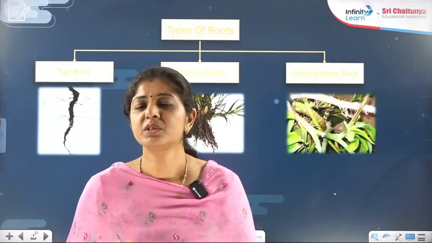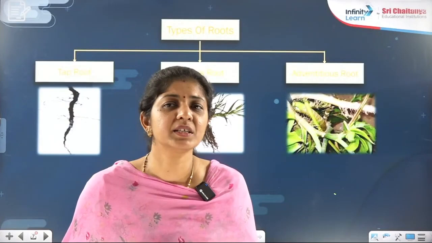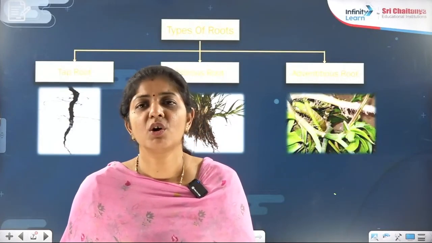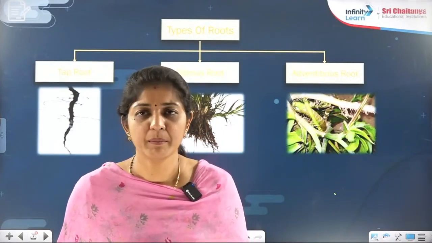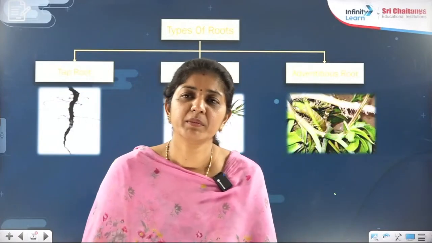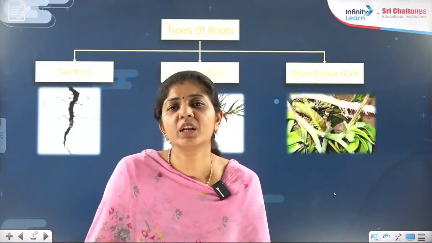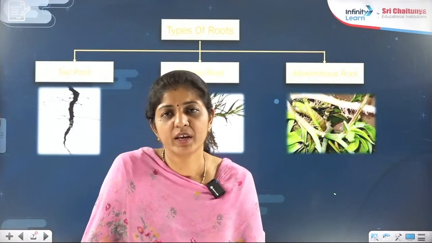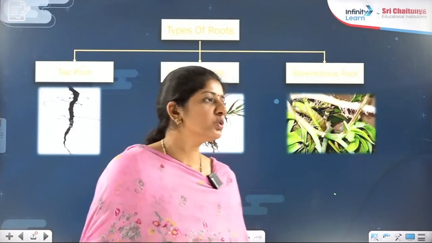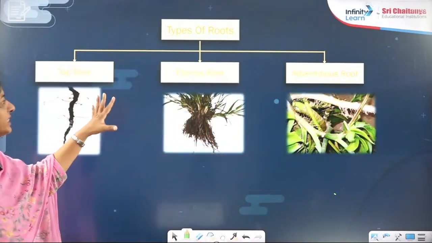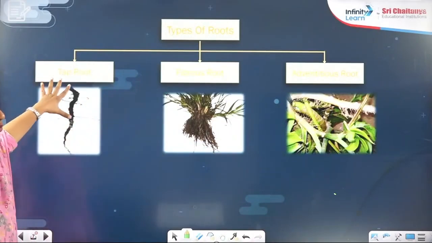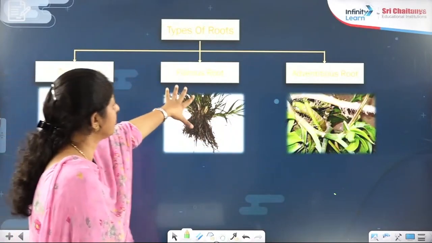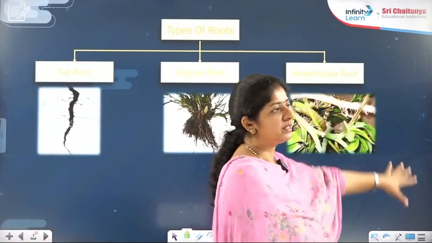This is only a system which performs, scientifically and systematically, the process of absorption of water and minerals, right? So do remember, plants show only up to the organ level of organization, and then they form the plant as an organism, right? So under the root system, we are taking the types of roots. First is the taproot system, fibrous root system, adventitious root system, right?